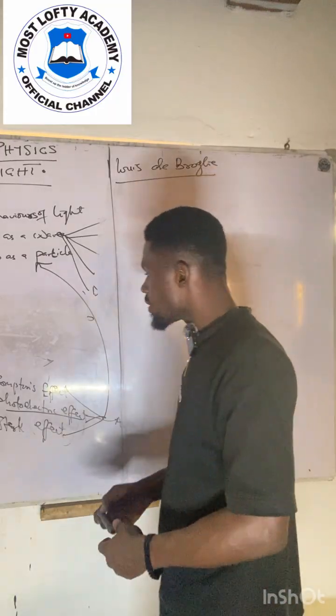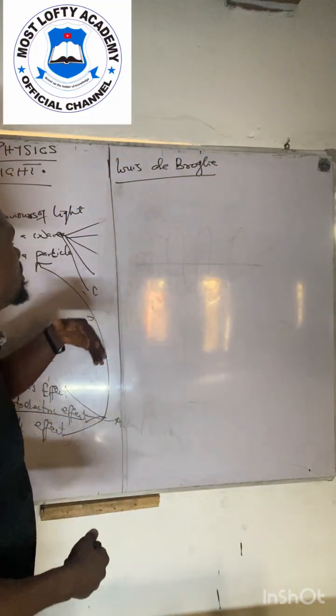Good. Now, I want to talk about the de Broglie wavelength.